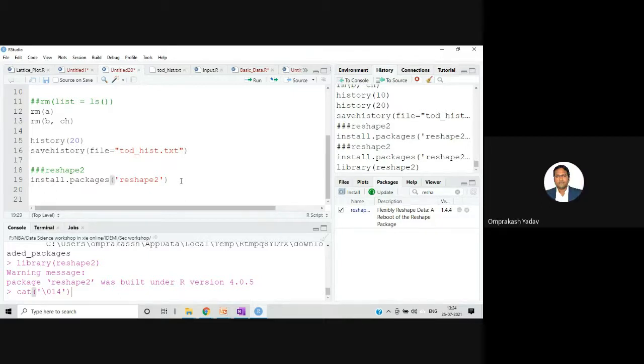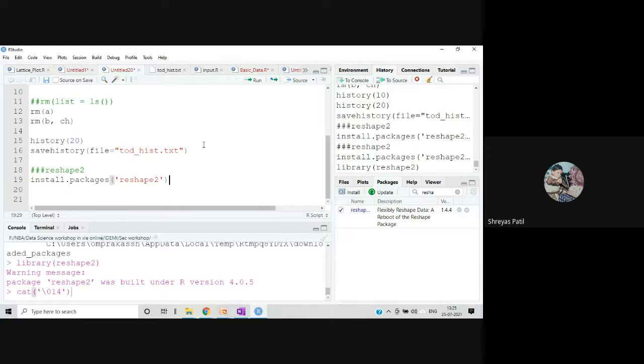Sir, in install.packages, we have to write the name of the package in double inverted or single inverted commas? Whether you write the single quote or double quote, it will not create any difference. So you can write either way. It doesn't matter. Yeah, both will do.